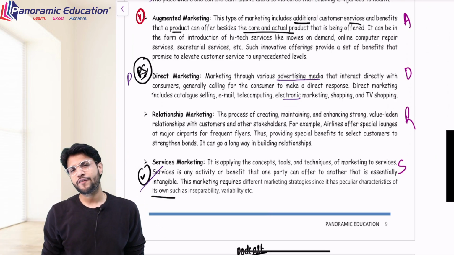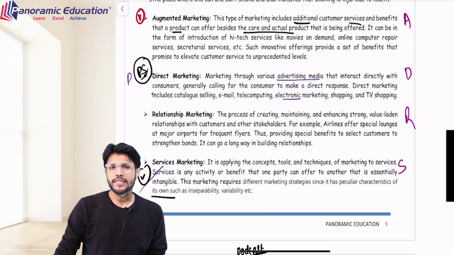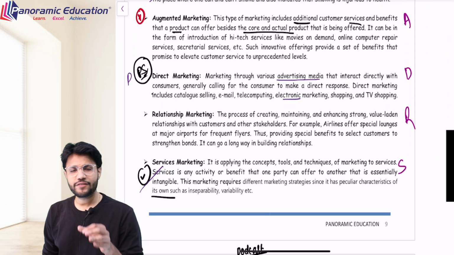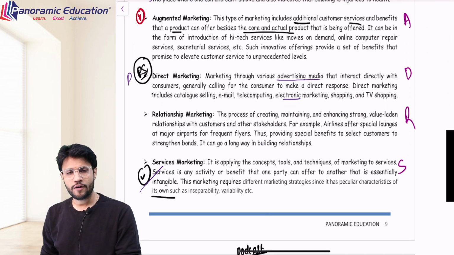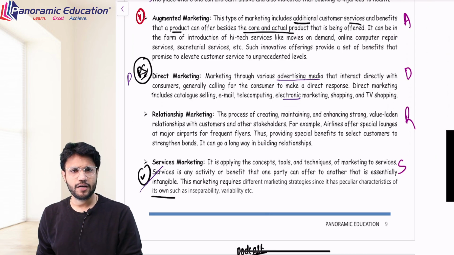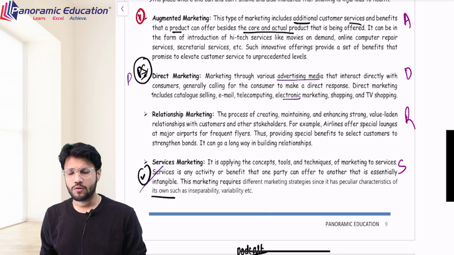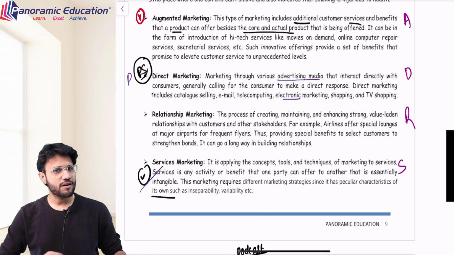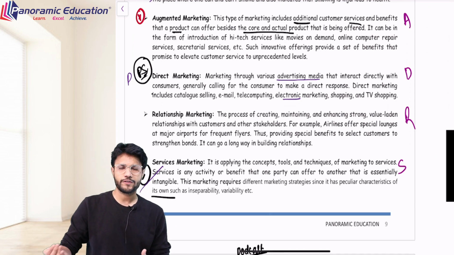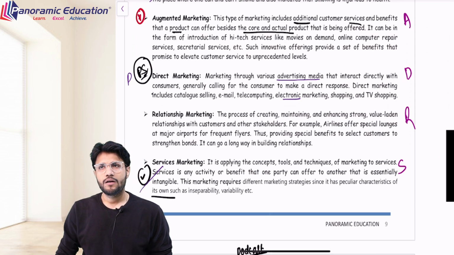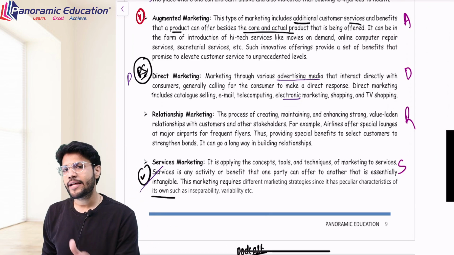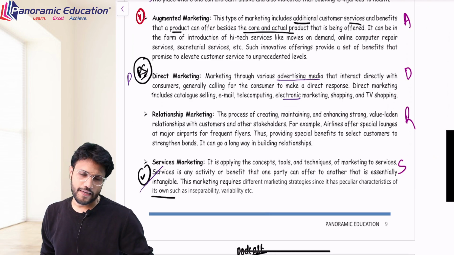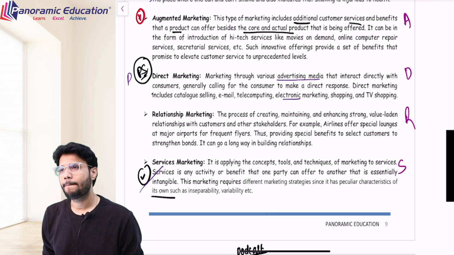I'll give you the example of Cred. Well, Cred, we all know, is an application which mainly gives entry to those with a CIBIL score of 750 and above. I don't know the exact figure, but it may be 700 or 750 and above. To be specific, a good credit card holder who never defaulted, or let's say he has defaulted but has improved his score, and they make sure that in their application they get daily reminders to pay the credit card, and along with that also the benefit of using the credit card.